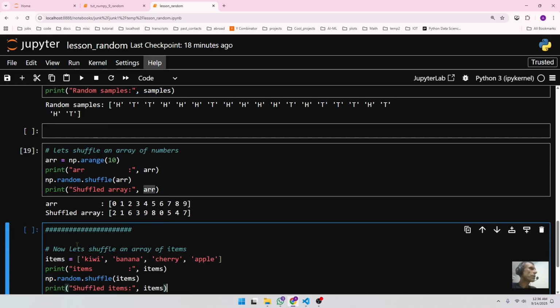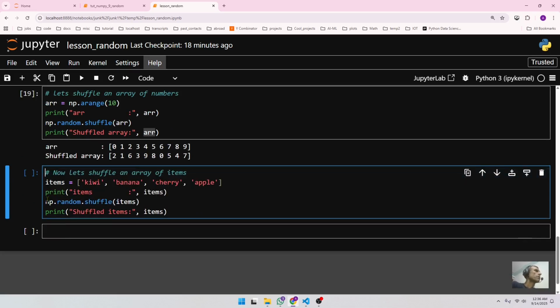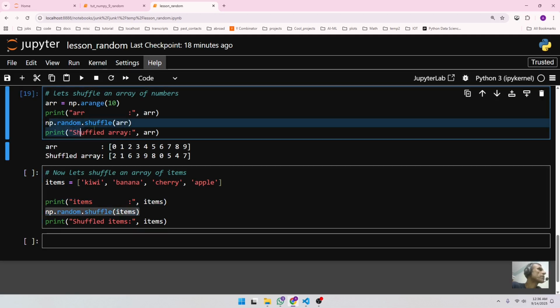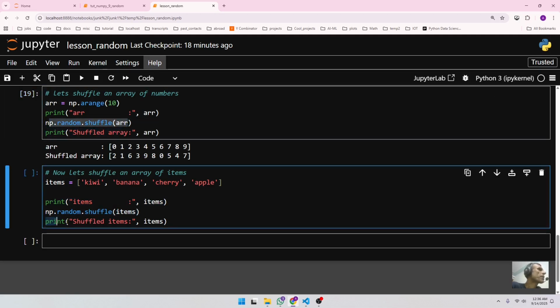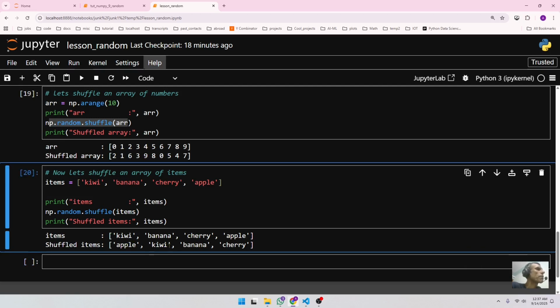Likewise, you can also generate a shuffled array of items. So in this case, let's shuffle an array of items. These are my items: kiwi, banana, cherry, apple. I'm printing my items first, and then I'm shuffling them, the same way I shuffled this. Same method, and then I'm printing my items right here. So when I run this, it's going to give me kiwi, banana, cherry, apple, and it's going to shuffle them. Shuffled items: apple, kiwi, banana, cherry. So this is called shuffling.